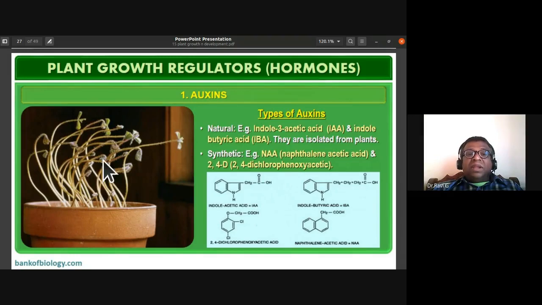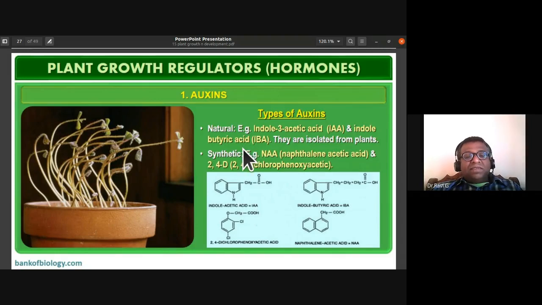The naturally occurring auxins are indole 3 acetic acid, IAA, and indole butyric acid, IBA. These are the two naturally occurring auxins.